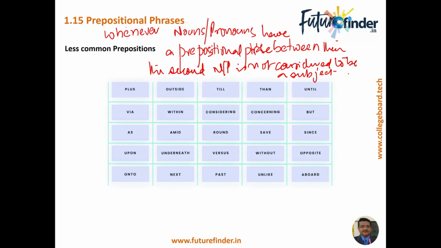Okay, so this is the concept which is important. Let's call it prepositional phrase concept number 1.